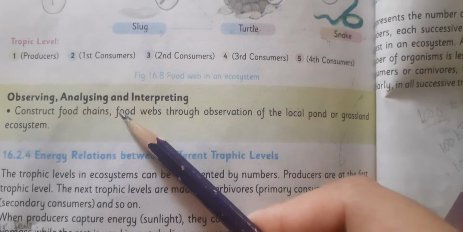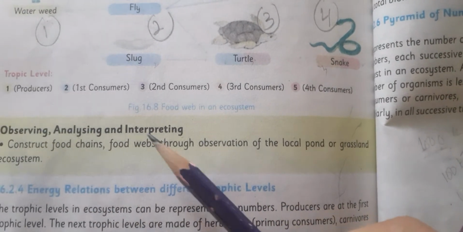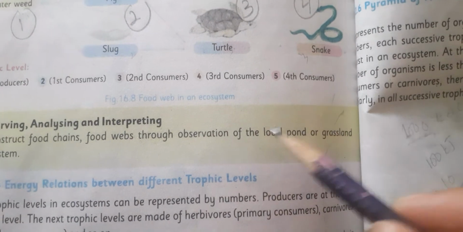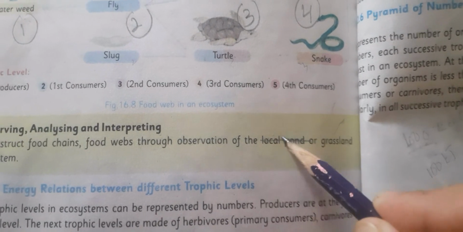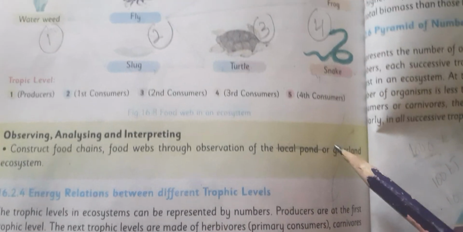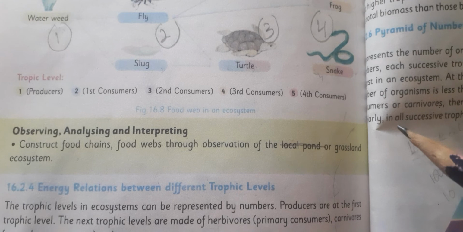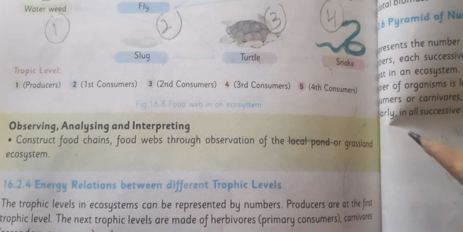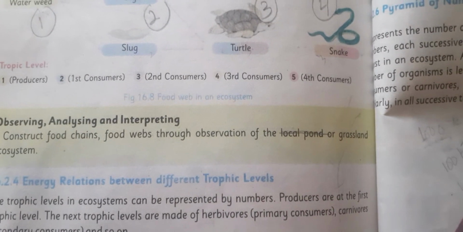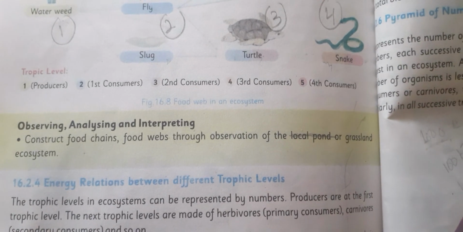I hope it is clear, right? Alright, so your homework is observing, analyzing and interpreting. Construct food chains and food webs through observation of the local pond. Don't go for a local pond or grassland ecosystem. What you have to do is search in your own home for different food chains and food webs and make an assignment. This is going to be your second assignment in biology, which is supposed to be completed by Monday.